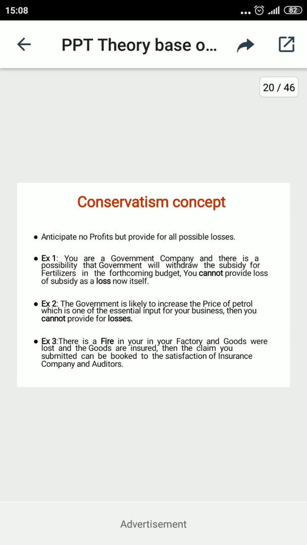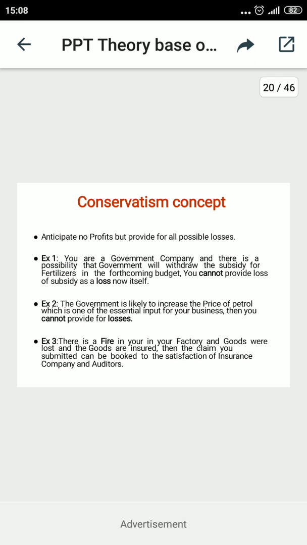Examples are given here. Suppose you are a government company and there is a possibility of the government withdrawing the subsidy. When the government is going to withdraw the subsidy, you cannot record the loss of subsidy as a loss right now, but conservatism indicates it may be anticipated in advance, that is, over the expected number of years.